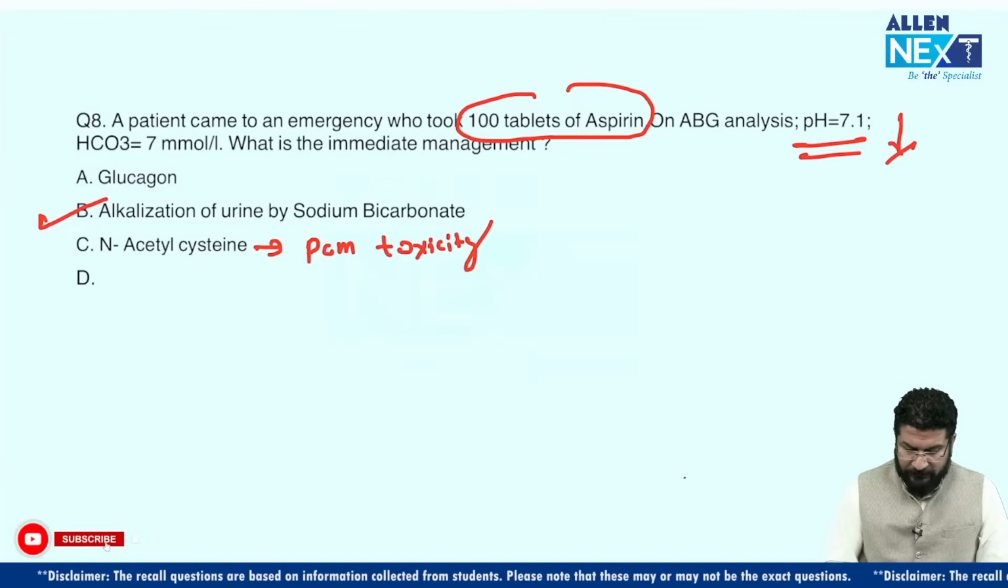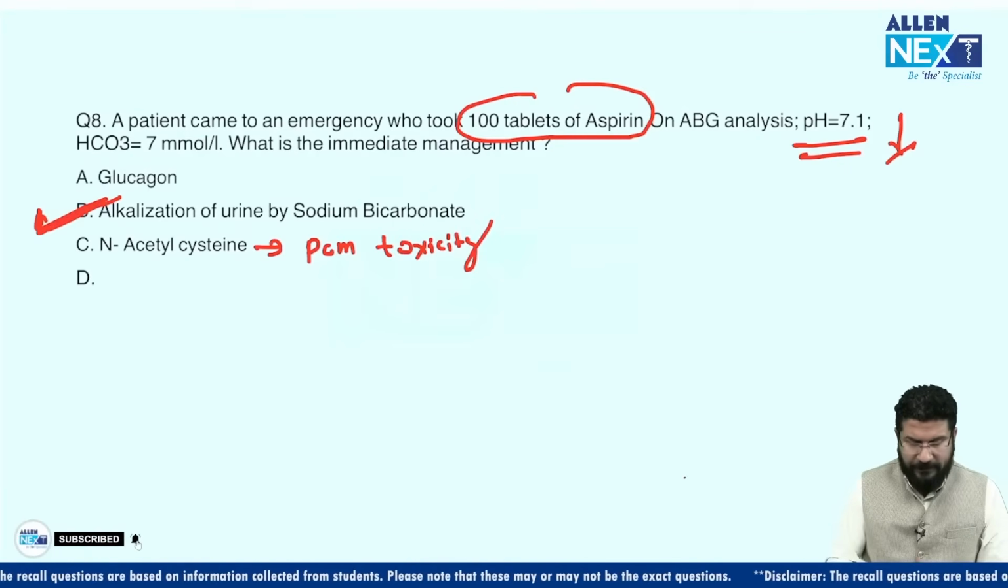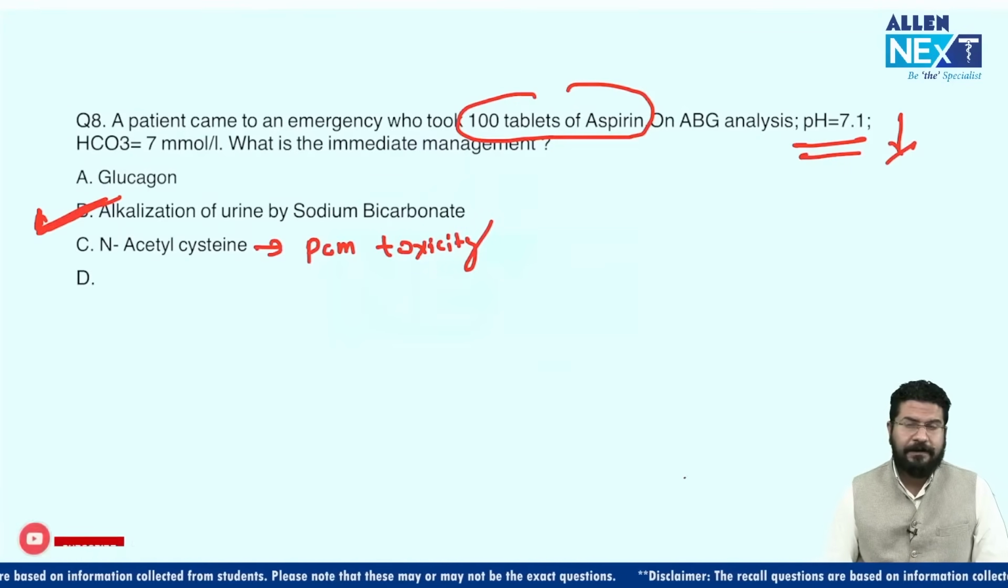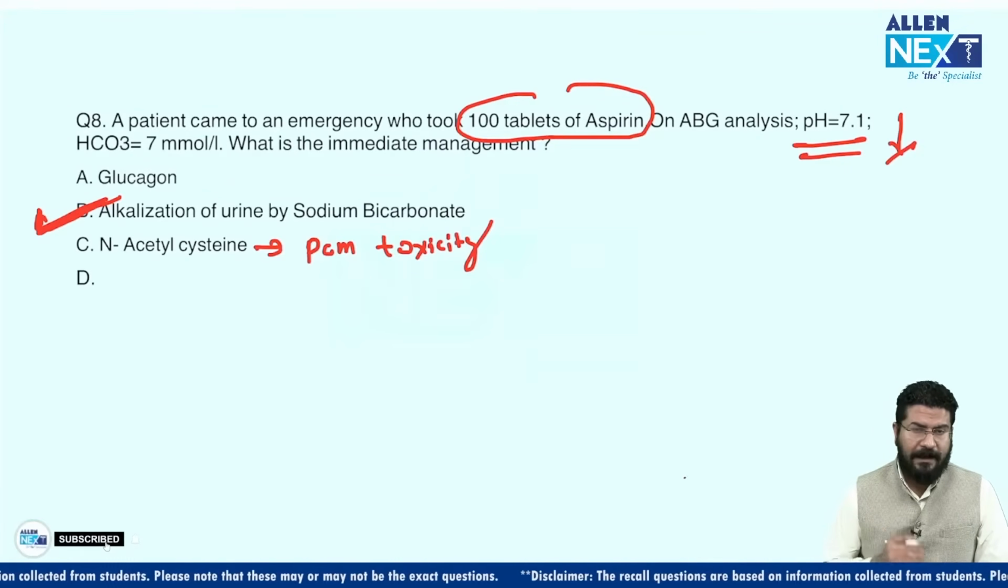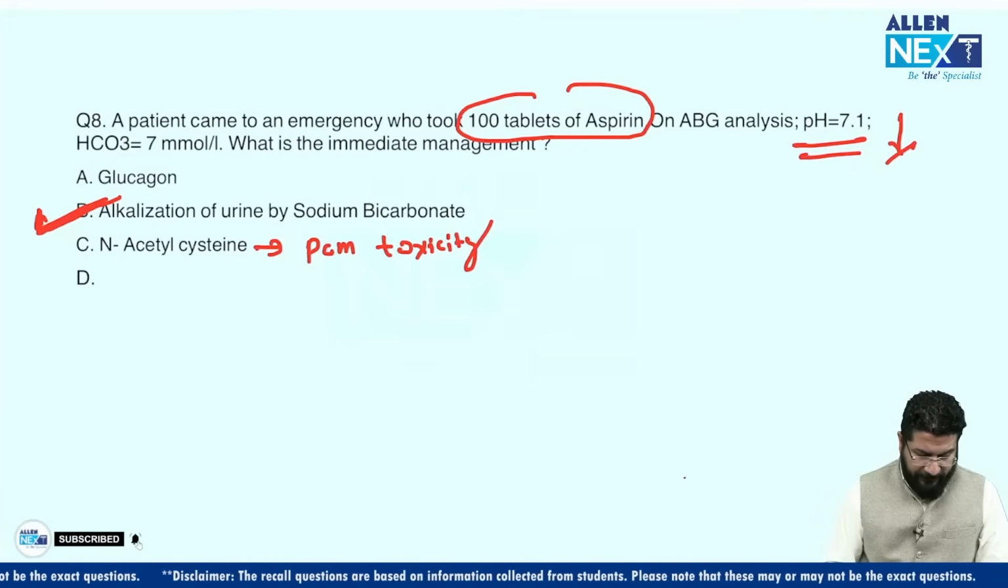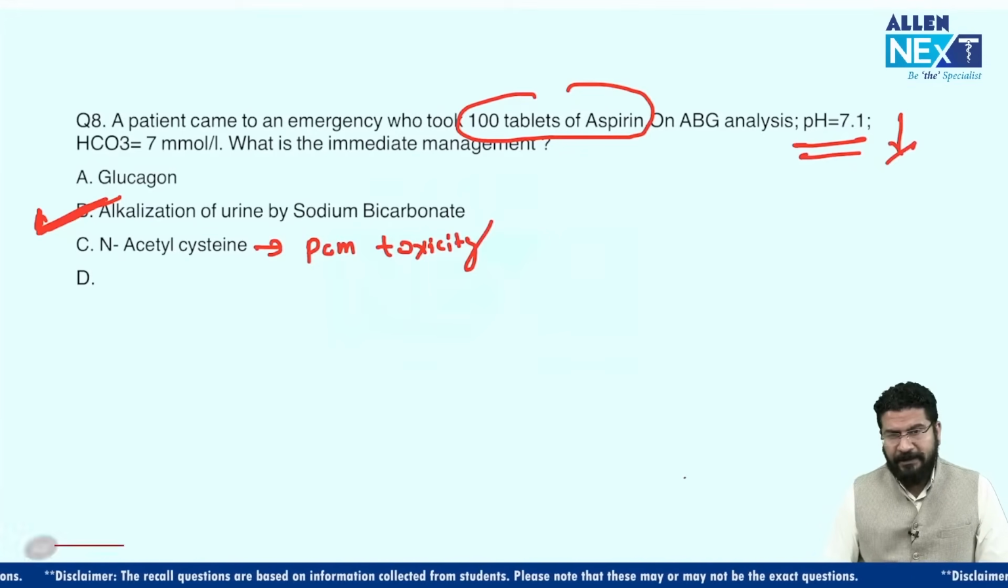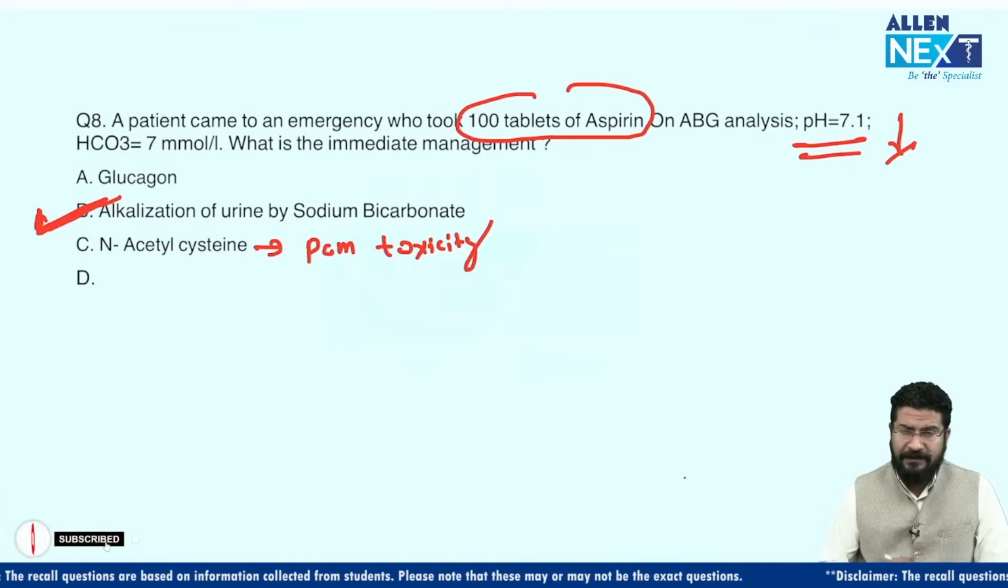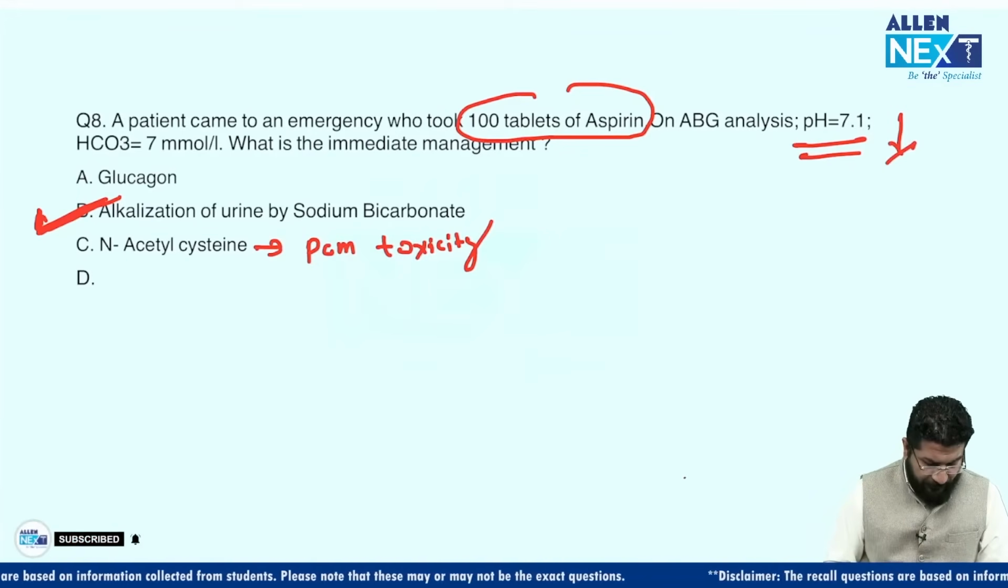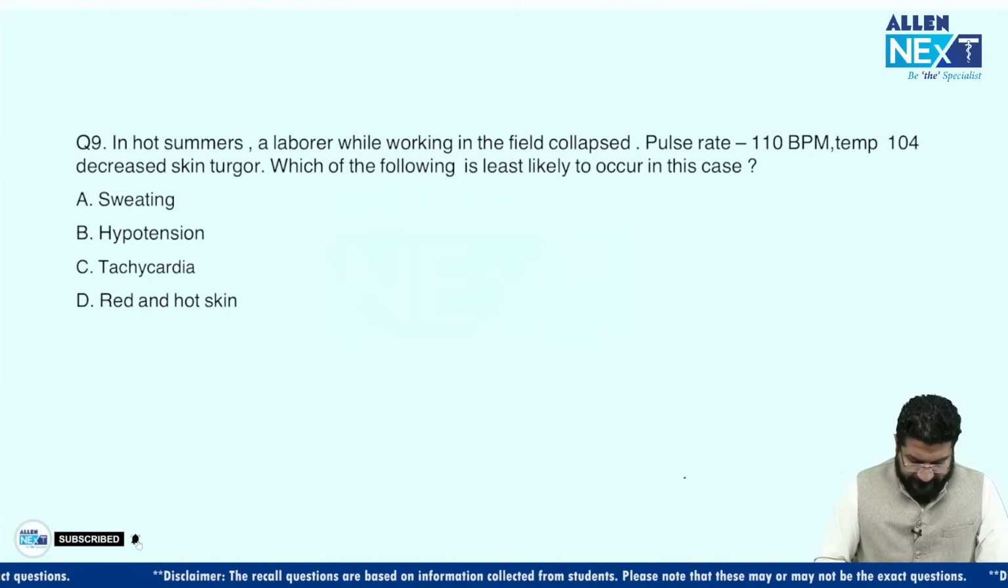Clear? So the fourth option I could not get, but again a straightforward question. This is a case of aspirin toxicity, which is managed by alkalization of urine. This is a session where you can comment in the comment box, so that we can add some more options and rectify the question, so that you can get a proper recall. Okay, let's see the next question.